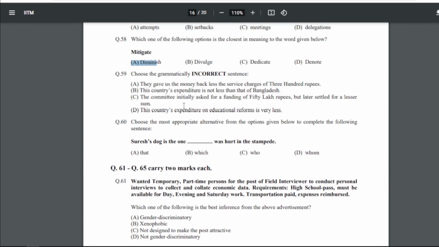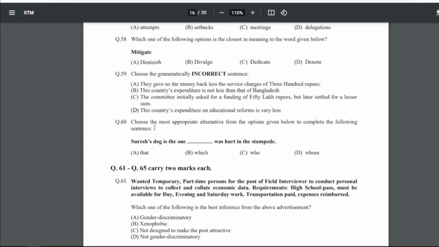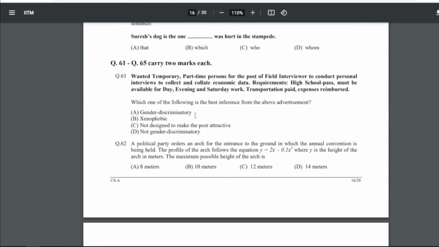59: choose the grammatically incorrect sentence. So for 59 our answer is D, that is, this country's expenditure on educational reforms is very less. So this is not a correct sentence. 60: choose the most appropriate alternative from the options given below to complete the following sentence. Guys, here again you will have to give me the answer. Just comment the answer below, and I'll give the answer at the last. So basically the question is, Suresh's dog is the one dash was hurt in the stampede. So you will have to give me the answer below.